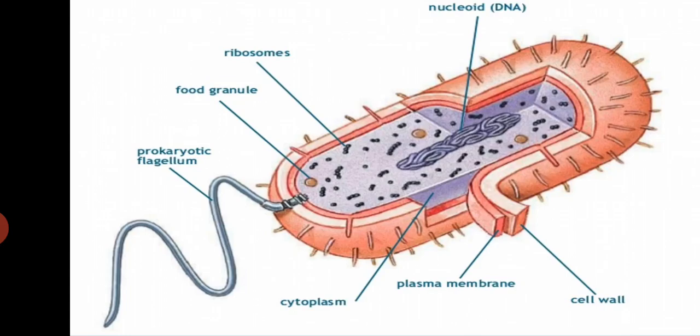A prokaryotic cell, because it is unicellular, has a flagella for movement. It also has the cytoplasm, plasma membrane and cell wall. That is, prokaryotic cells have a cell wall and plasma membrane. I have already told you, no matter what the shape of the cell, what the structure of the cell, or what its function is, three things will be common in every cell. That is the nucleus, cytoplasm and cell membrane.